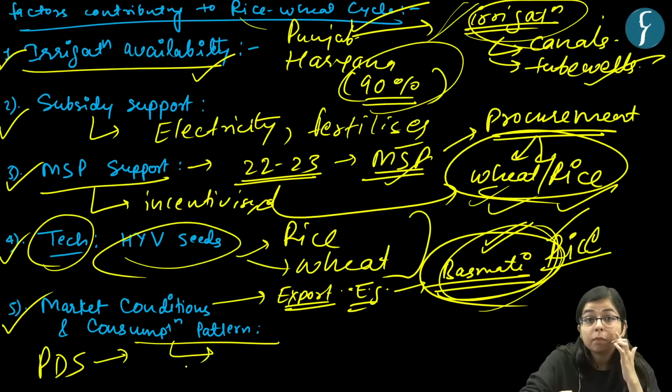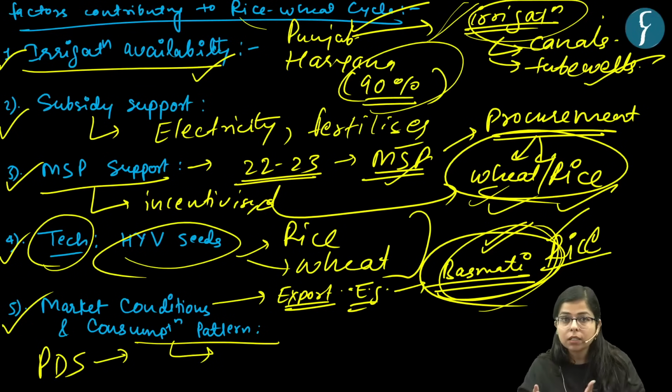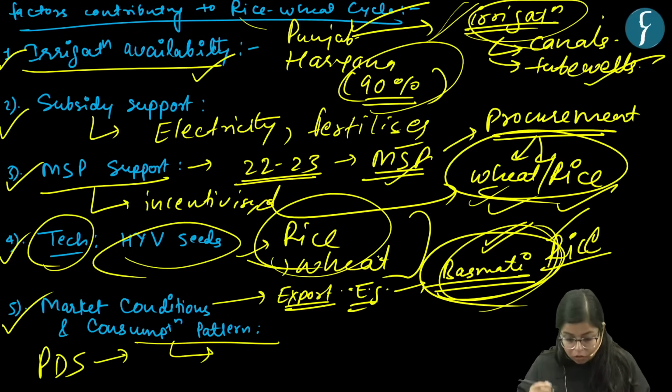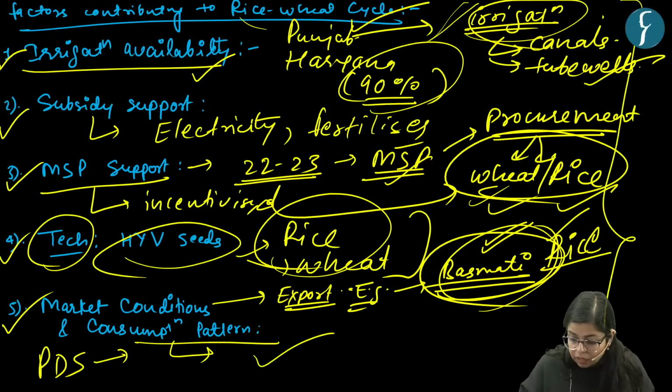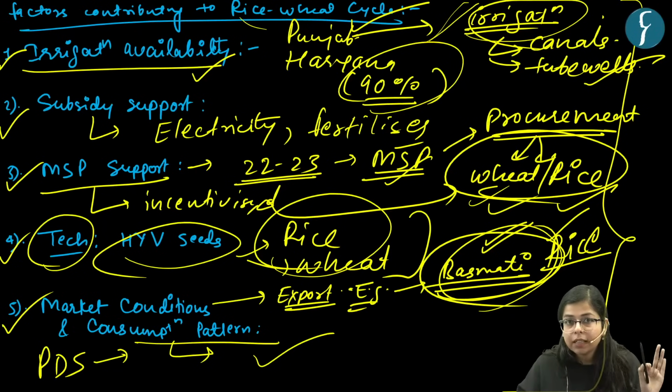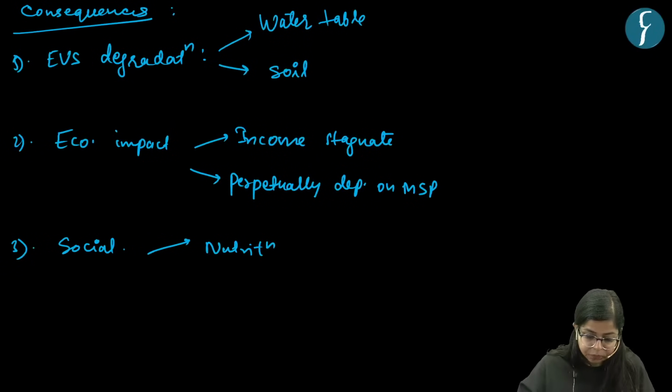Earlier people used to consume millets, but these cereal crops, rice and wheat, are easy to cook in relatively less time, and there are more value added products in the market made from wheat and rice, right? So these consumption patterns were all factors favorable to the rice-wheat cycle in the Green Revolution states, right?